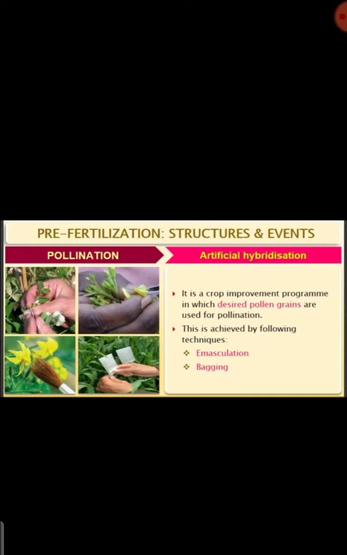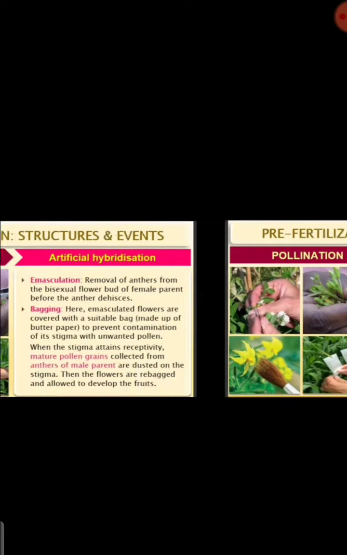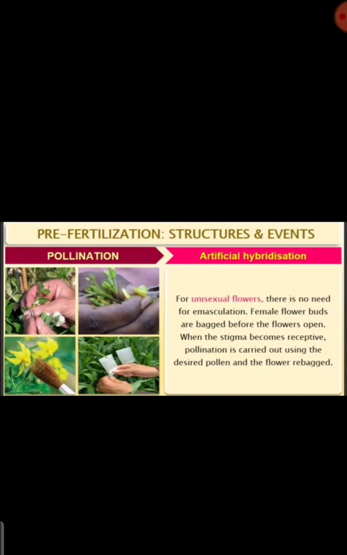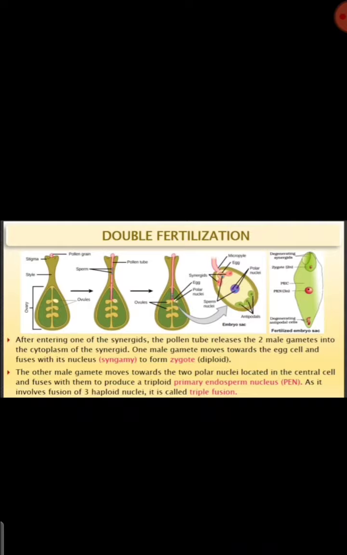Why do they cut or separate the anther? To avoid pollination, because any other insect may come and do the pollination there. They want to introduce only the desired pollen. That is why they cover the stigma with a bag, and when the stigma becomes receptive, they dust it with the pollen grains of the desired plant. So we studied artificial hybridization, and double fertilization also.